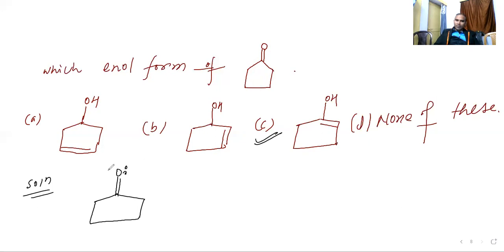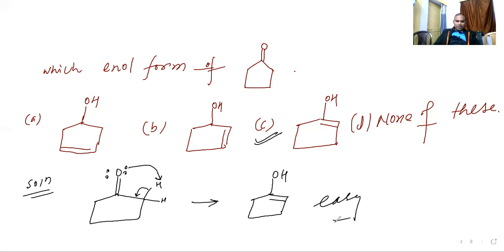Oxygen is there, here lone pair electrons are there. You know very well, here there will be hydrogens, 2 hydrogens, because carbon valency is 4. So this is going to attract here. So this bond is going to shift here. Now see the other structure, what will be there. Here is going to be a double bond. Here is the O and that is H. Is it okay? Yes, sir.